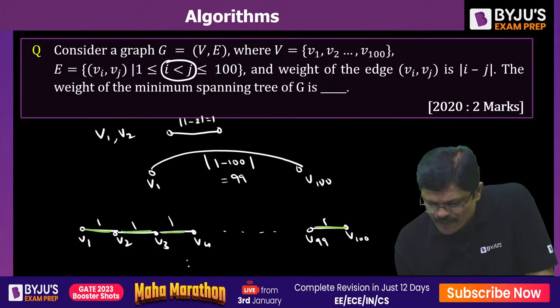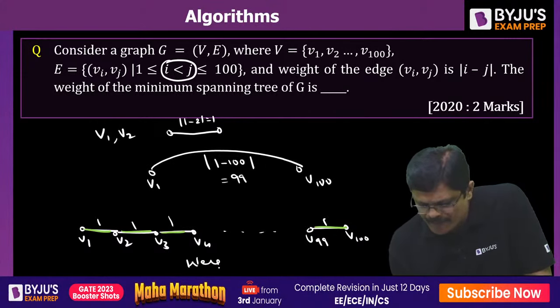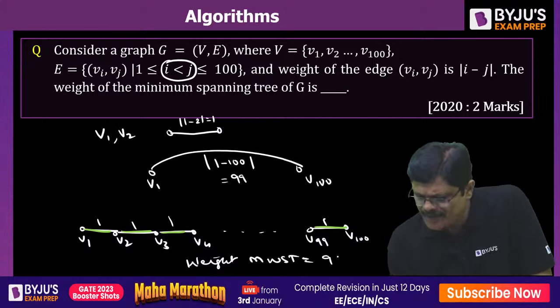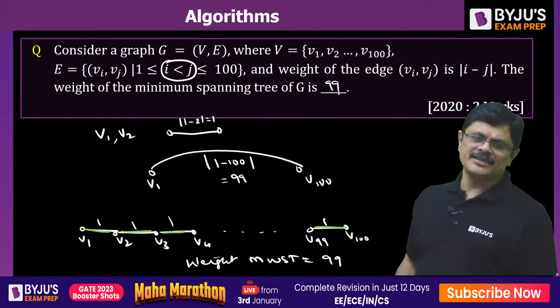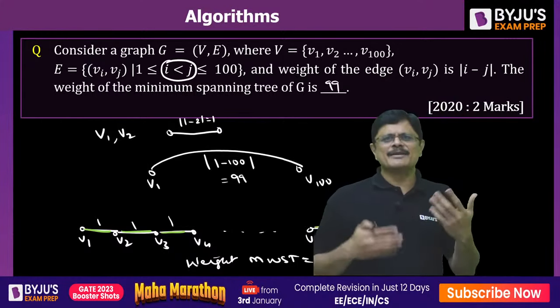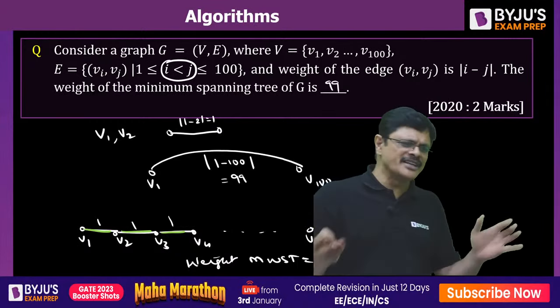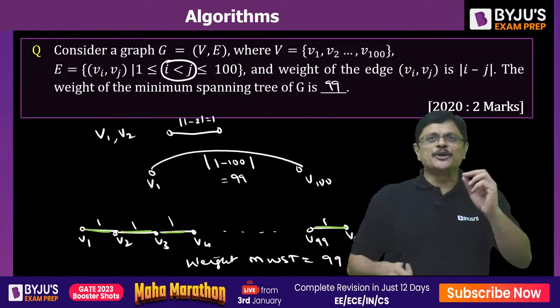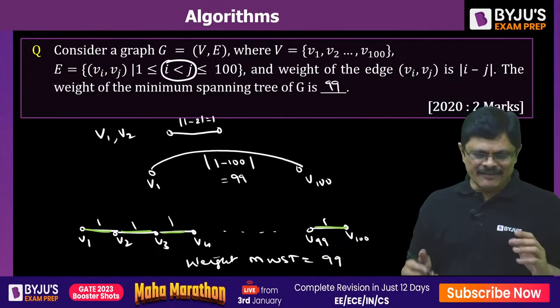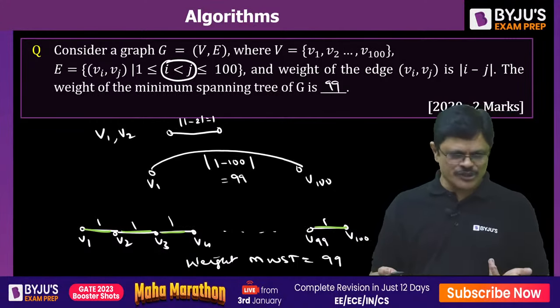So what is the weight of the minimal weight spanning tree? 99 is the answer. So the answer for this problem is 99. That logical idea, it's a general puzzle, sir. You can do it in discrete mathematics, in algorithms, anywhere. Even in aptitude this question can be asked.